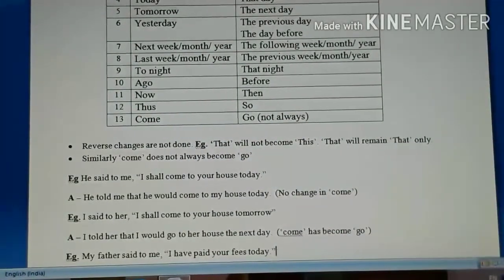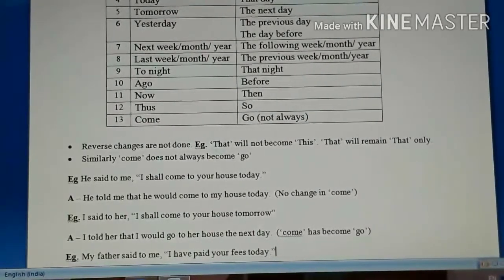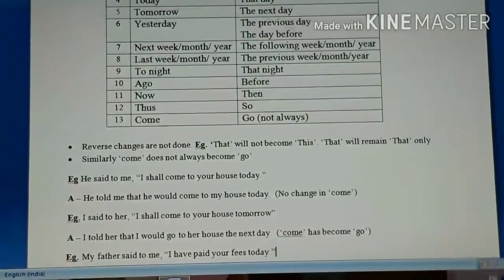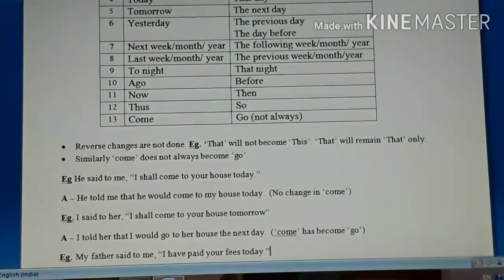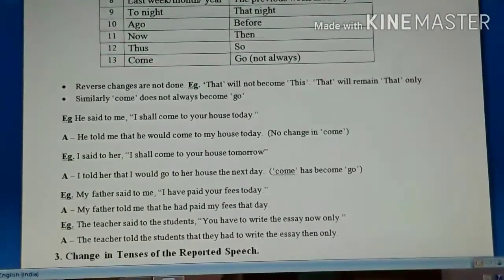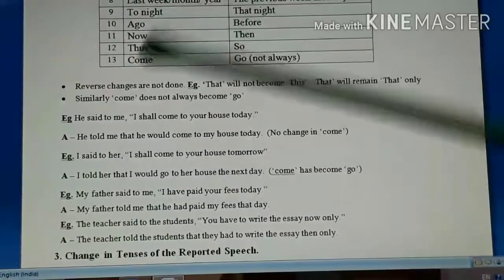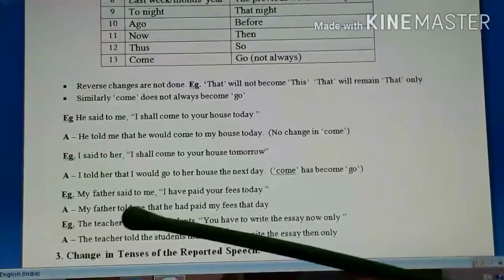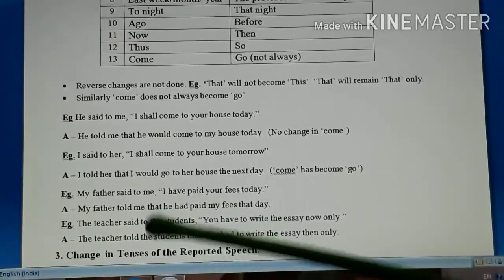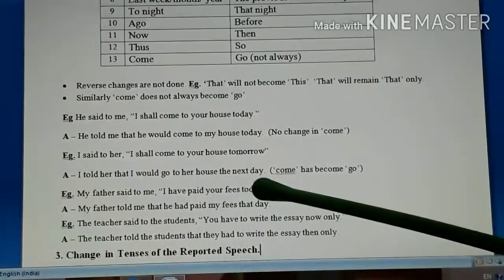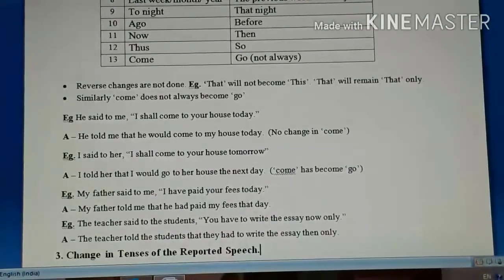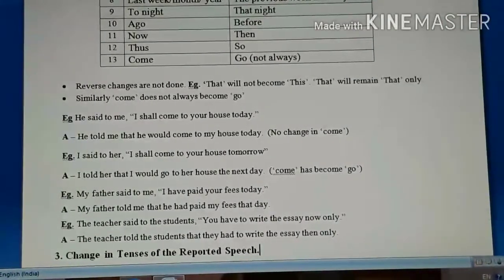Then look at another example, students. My father said to me, "I have paid your fees today." So my father said to will become told. So my father told me that he had paid my fees that day. Today became that day. So here today changes into that day.